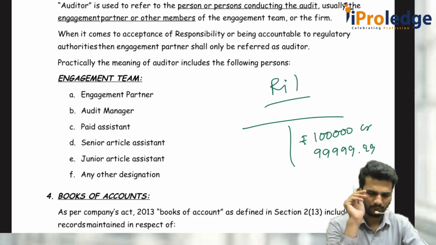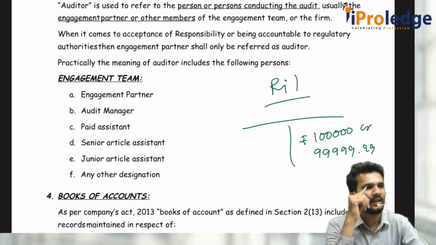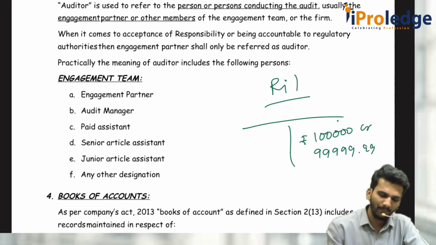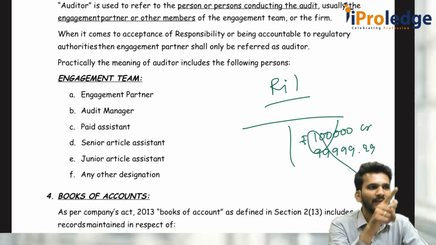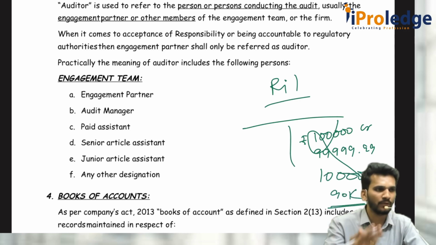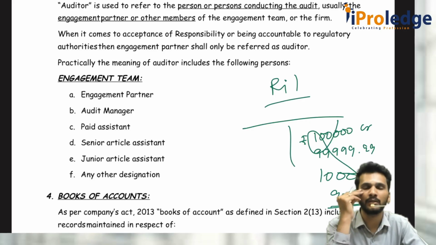Now, when you are appointed as an auditor, is it important for you to check the 1 rupee? Is it worth paying your attention? Then we call that an immaterial misstatement. There is a misstatement, but it is immaterial. Don't pay attention to those things. What is material? Consider that instead of 1 lakh crore, they have written 90,000 crore. 10,000 crore is very, very material. Pay attention to those items.